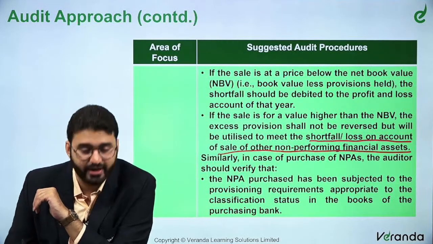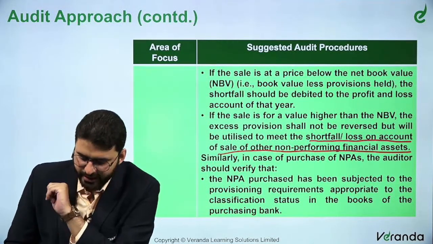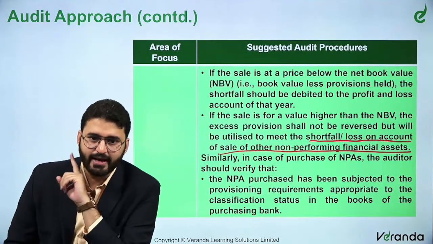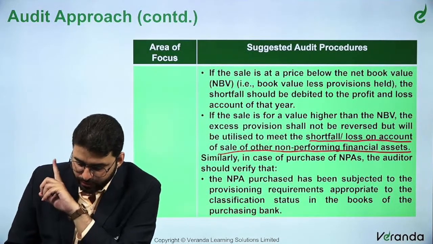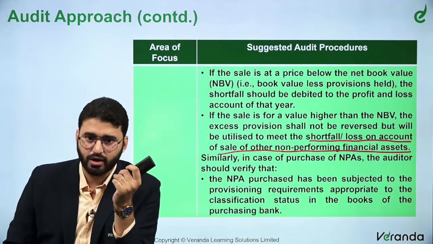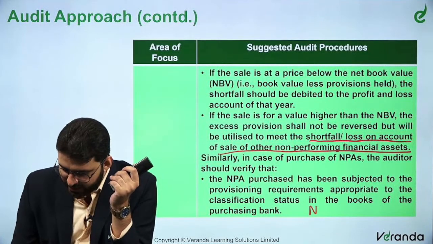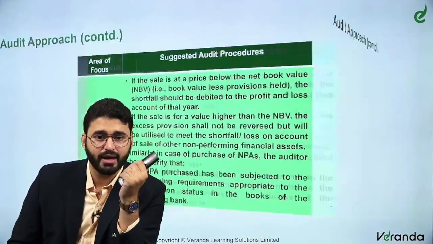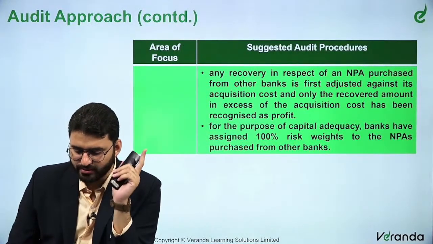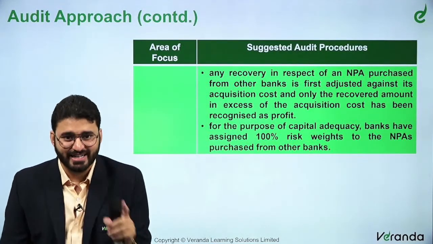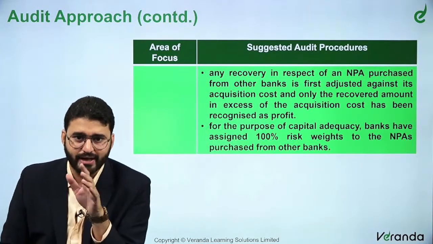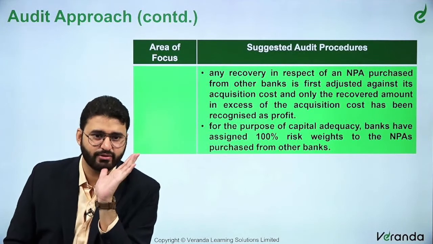Similarly, in case of purchase of NPA, the auditor should verify that the NPA purchase has been subjected to provisioning requirements appropriate to the classification status in the books of accounts of the purchasing bank. So the net book value should be correct. Any recovery in respect of an NPA purchased from another bank is first adjusted against its acquisition cost only, and only the recovered amount in excess of the acquisition cost is recognized as profit.